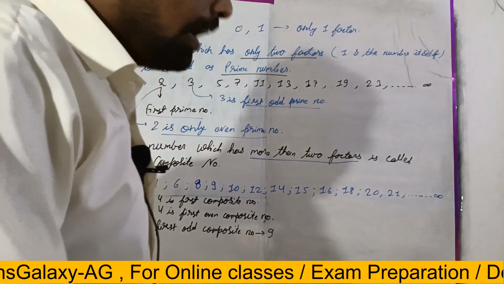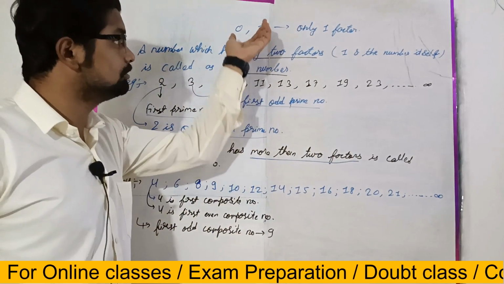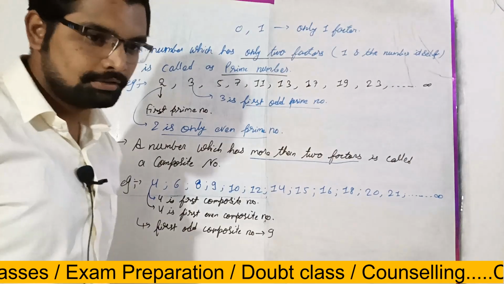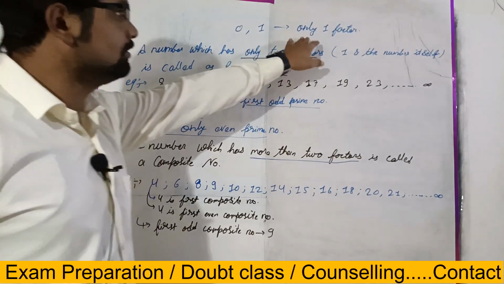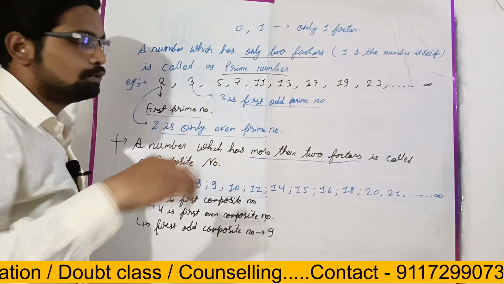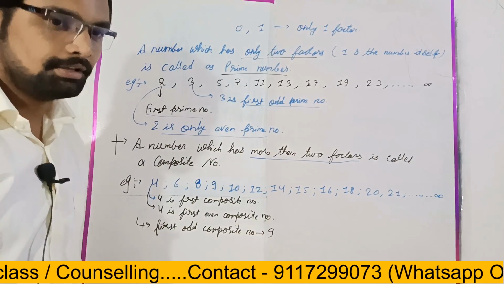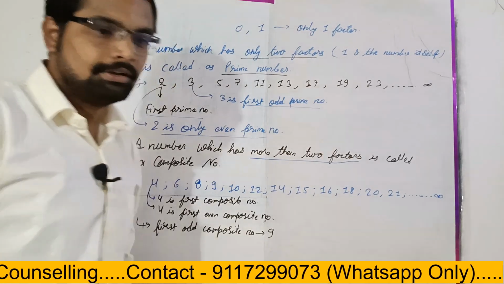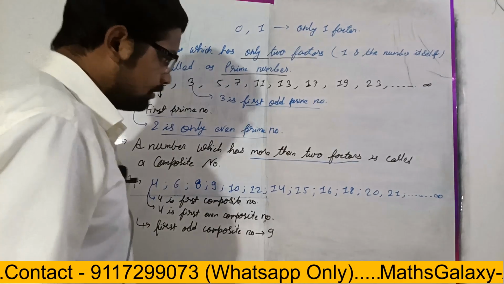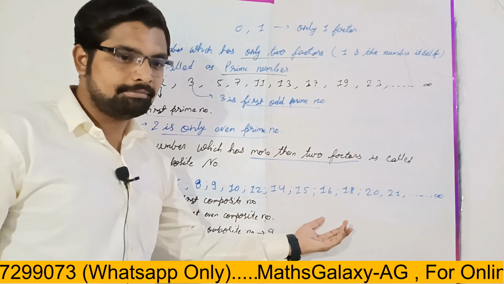Now what about 0 and 1? What about 0 and 1? Co-prime? No, as they have only one factor. Now they become unique, right? They are not prime and also not composite. Then what about 0 and 1? Let's think. Now they become separate from the family of prime and also from the family of composite.